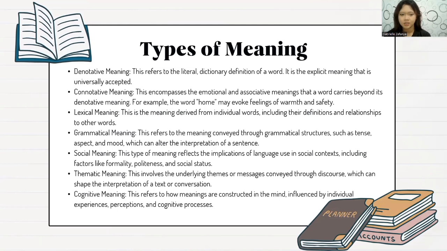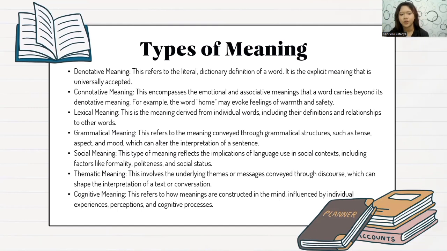Next is lexical meaning. This is the meaning derived from individual words, including their definition and relationships to other words. Next is grammatical meaning. This refers to the meaning conveyed through grammatical structures such as tense, aspect, and mood, which can alter the interpretation of a sentence. Next is social meaning. This type of meaning reflects the implications of language used in social contexts, including factors like formality, politeness, and social status.